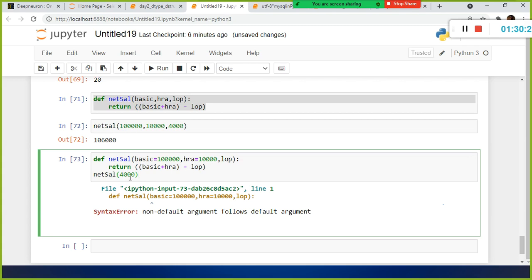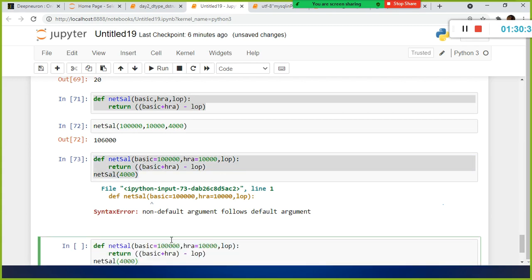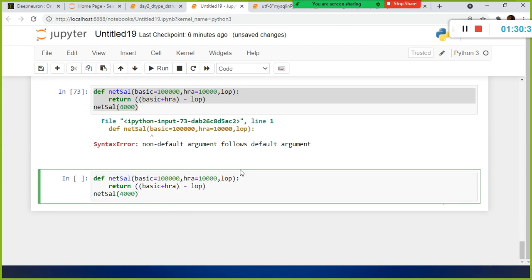Non-default argument follows a default argument. So with this what we understood was, non-default argument follows default argument, right? So this is a non-default argument, right?